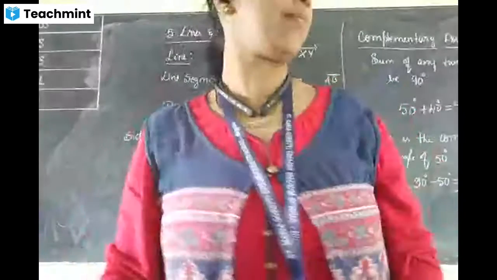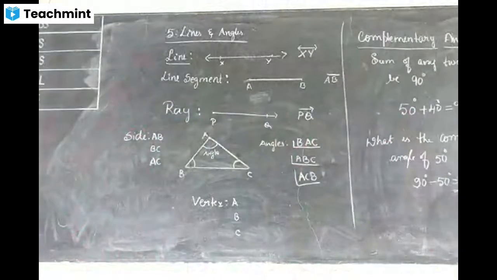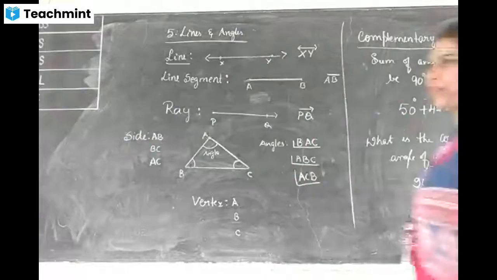Ma'am, question. If we sum the obtuse angle, we will not get complementary. If we subtract 110 degree and 20 degree, we will get 90 degree.